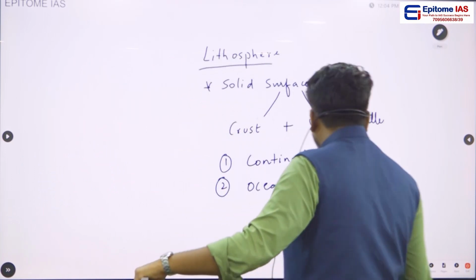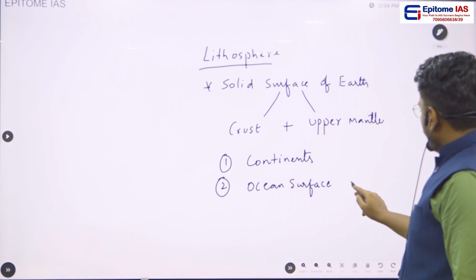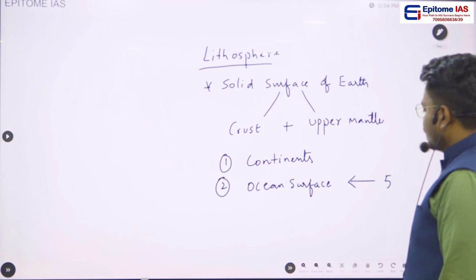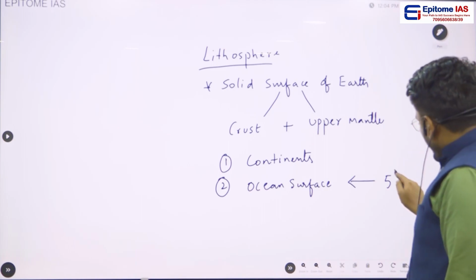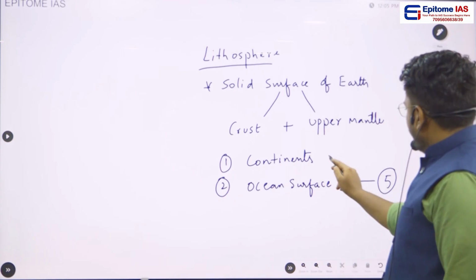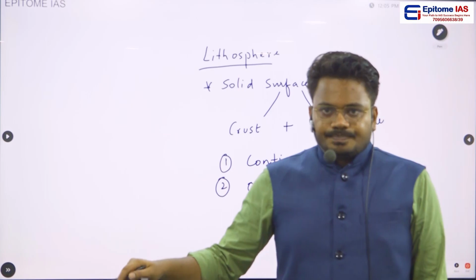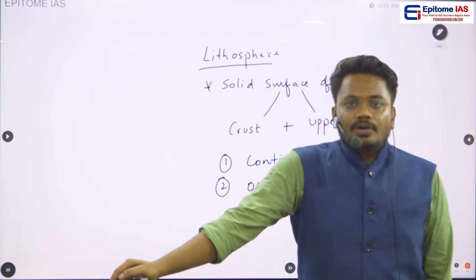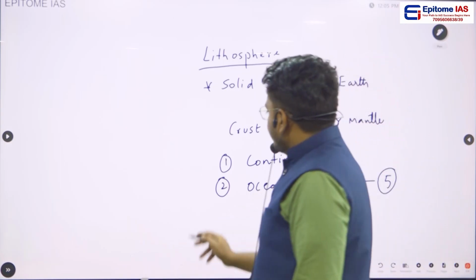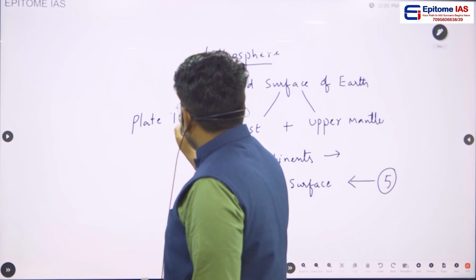So as I told you earlier, if you see the ocean surface, usually what happens is we know that there are 5 important main oceans, and all these oceans are connected with each other. Okay, we cannot exactly tell that continents are connected with each other, but the important concept to be noticed here is there is a concept of plate tectonics. Plate tectonics.